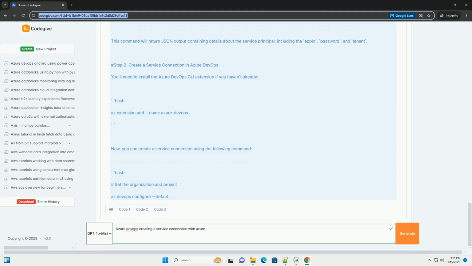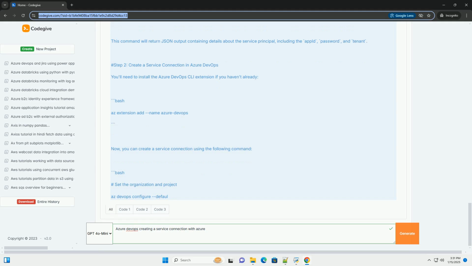Using Azure CLI to create a service connection. If you prefer using scripts or automation, you can create a service connection using Azure CLI. Below is an example of how to create a service principal and then create a service connection. Step 1. Create a service principal. Open your command line interface and run the following command. This command will return JSON output containing details about the service principal, including the app ID, password, and tenant.